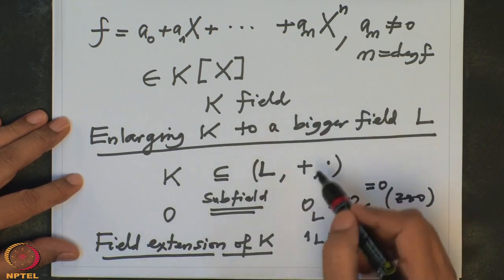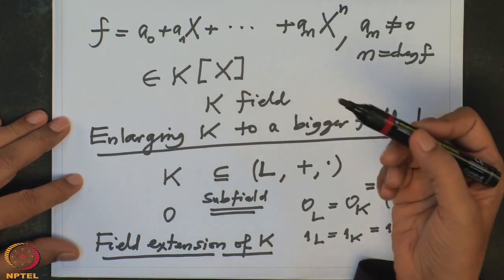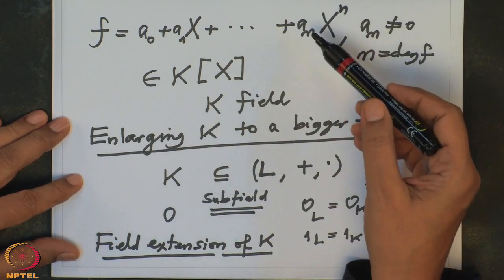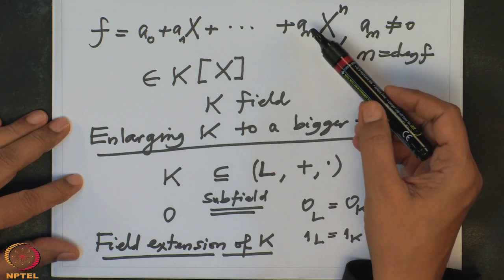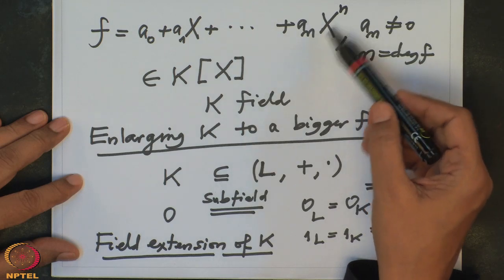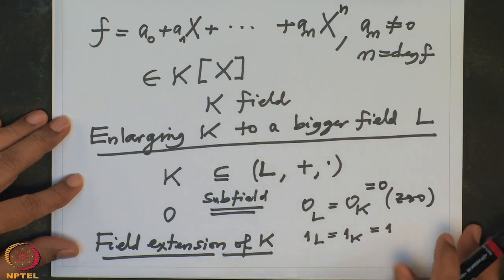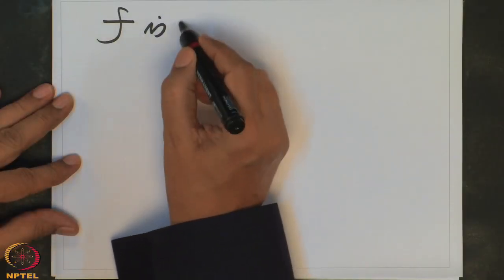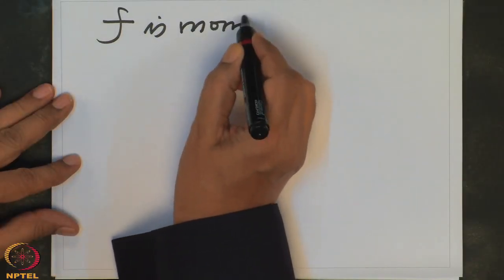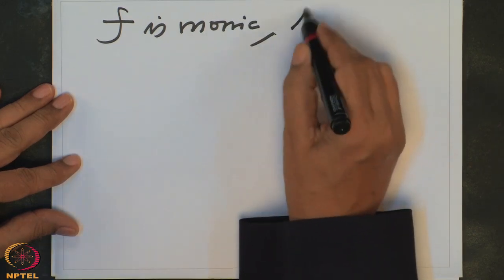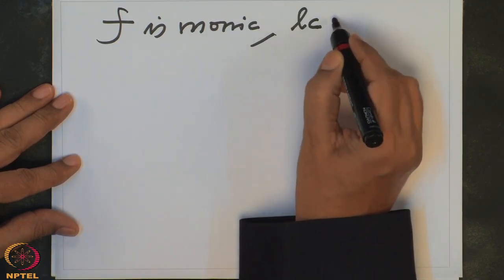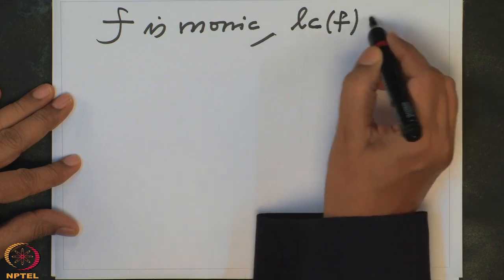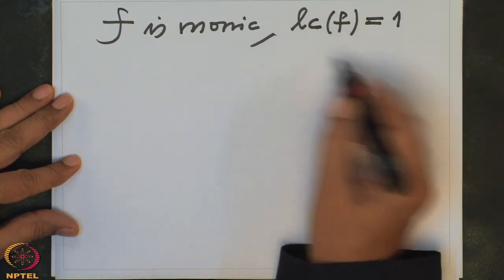Now, to do this, first of all I want to reduce the problem: we can always assume this polynomial is monic. That f is monic means the leading coefficient of f is 1. And how can you achieve that?